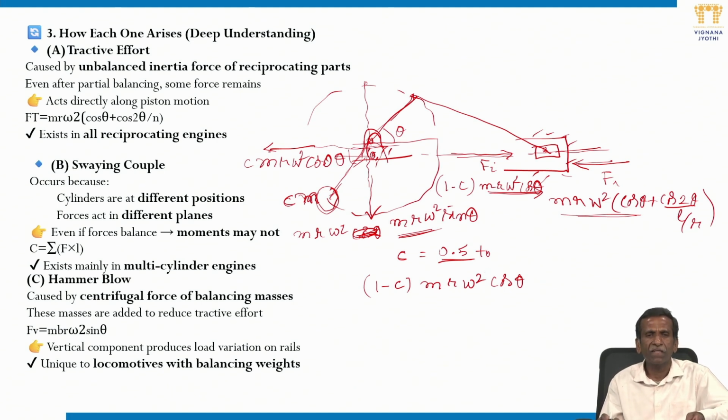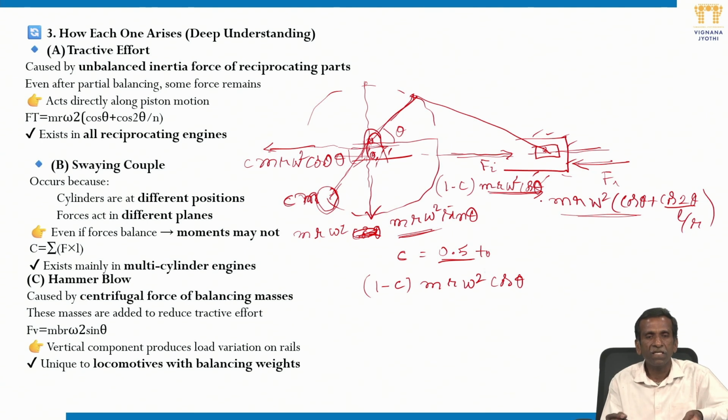So tractive effect is the unbalanced inertia force of the reciprocating parts. If you are trying to balance partially, then the unbalanced force acts directly along the direction of motion of the piston, that is (1 minus c) m r omega square cos theta. If we consider the secondary also, then it is c times m r omega square (cos theta plus cos 2 theta by n).